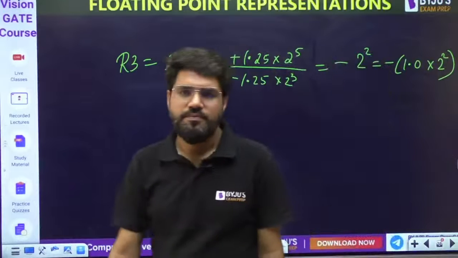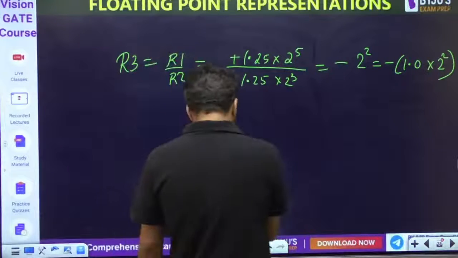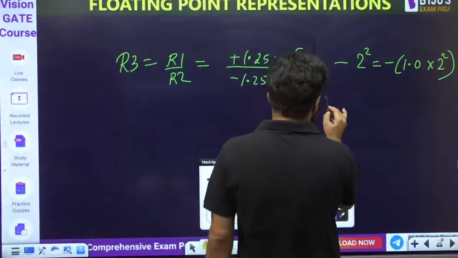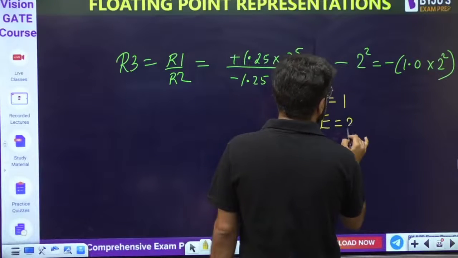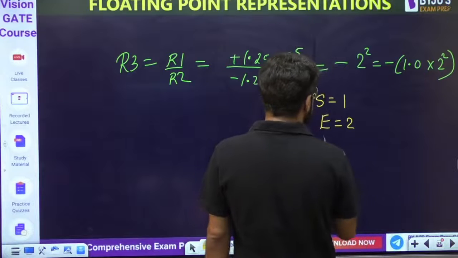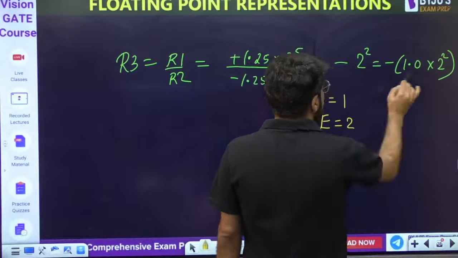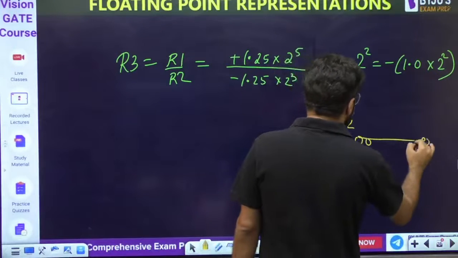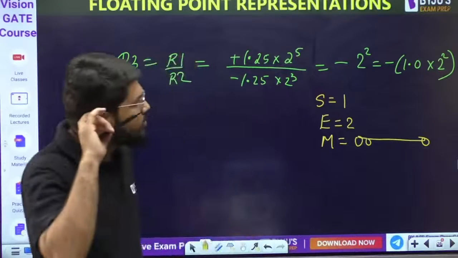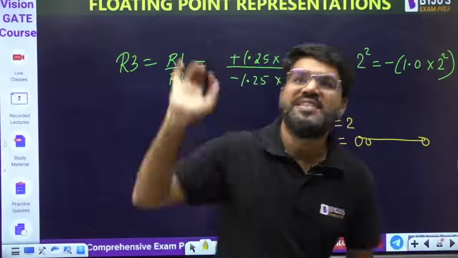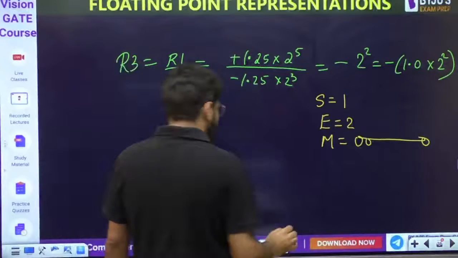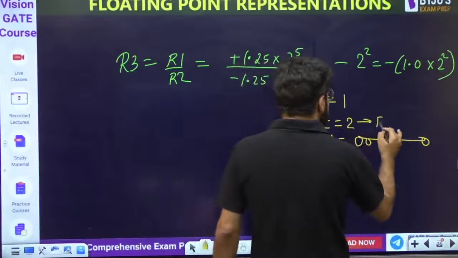Clear everybody? Now this means that your sign bit is 1. Your actual exponent is 2. And your mantissa part will be only zeros, because the actual fraction is 1.0. So what is the normalized fraction? 0.0, so all bits will be 0. So what is going to be the E dash?